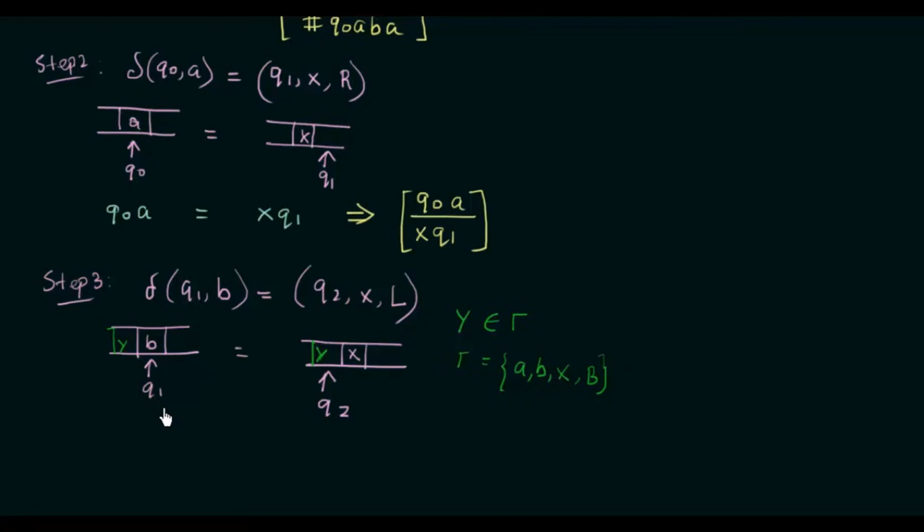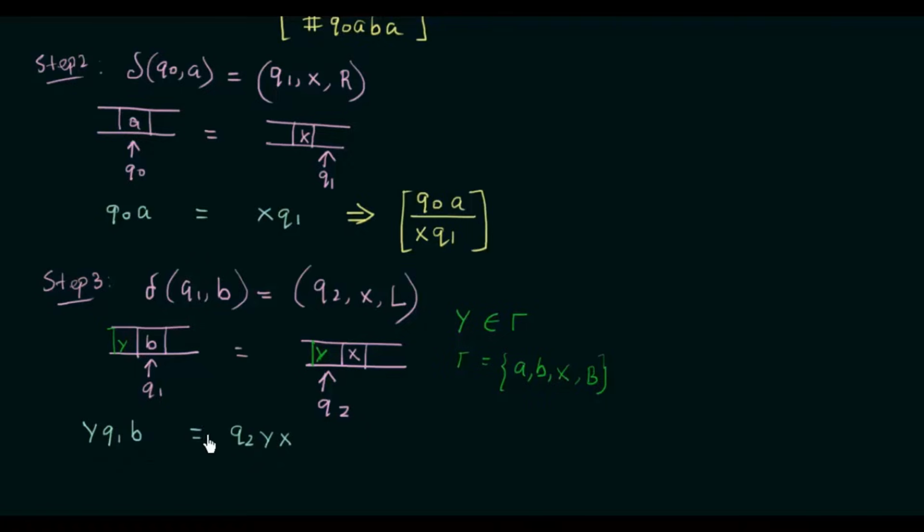So you have to write down all the possibilities. Let me write the instantaneous description or the configuration here. This one can be written as Y q1 B, and this will be written as q2 Y X.